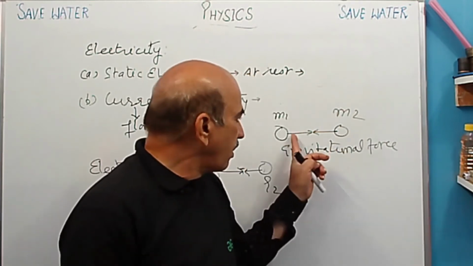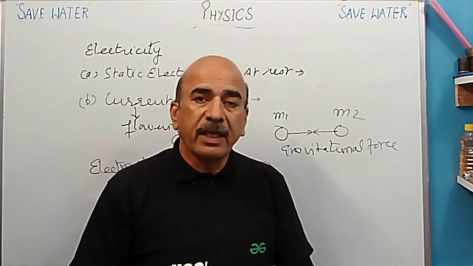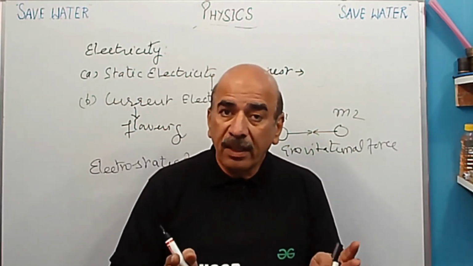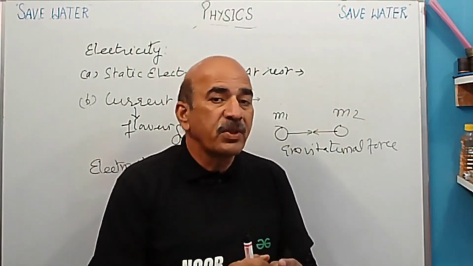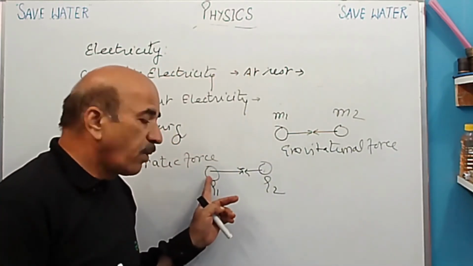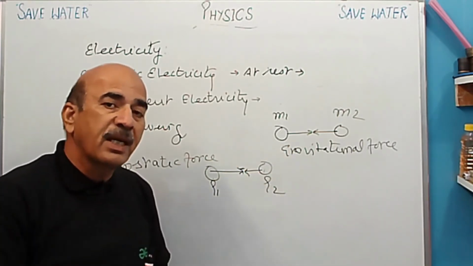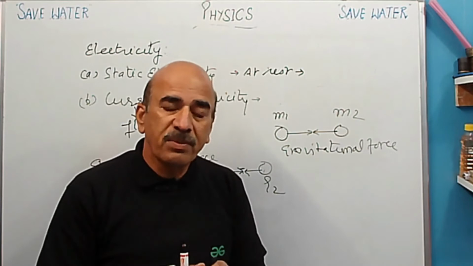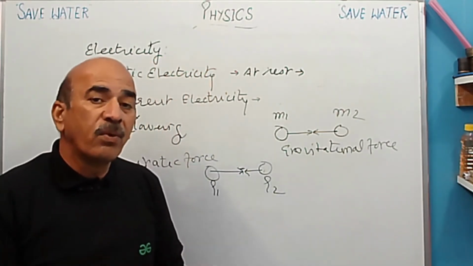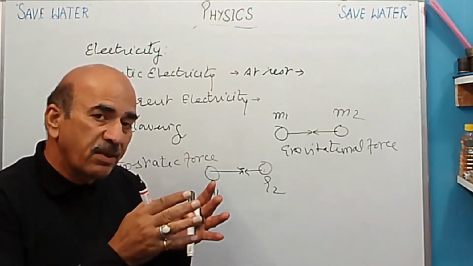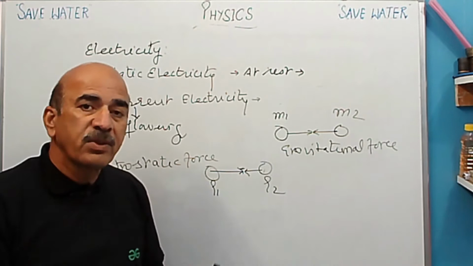So when a force is acting between them, this means these charges have some mass also, as only bodies with mass have force. In the universe every body is being attracted by another body but we can't see it. We can't see the table being attracted by the chair. But electrostatic force is stronger than gravitational force. It can be seen, as you have seen in these two activities. So electrostatic force is stronger than gravitational force because we can experience it and observe it. So this means charges have mass also.